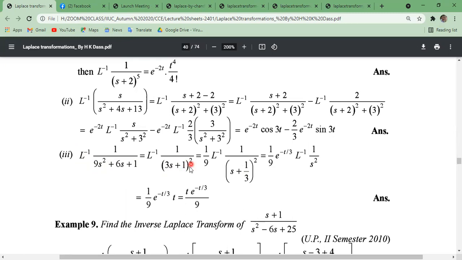Now similarly, number 3, the inverse Laplace transformation of this can be written with 3 common, that means 9 common, as s plus 1 by 3 whole square. So by using the shifting property, a equals 1 by 3. So e to the power minus at means e to the power minus t by 3. The inverse Laplace transformation of 1 by s square means only t.